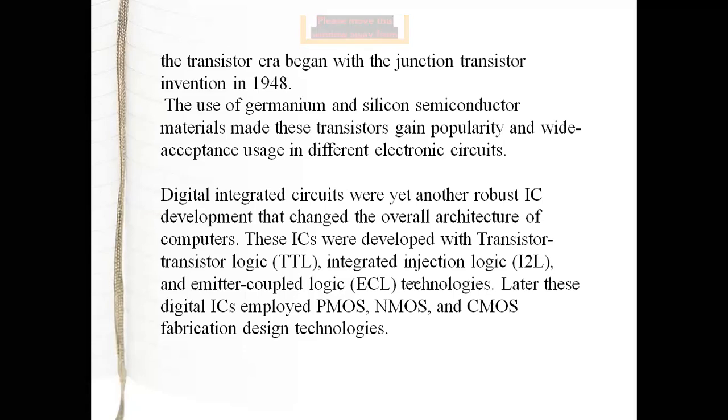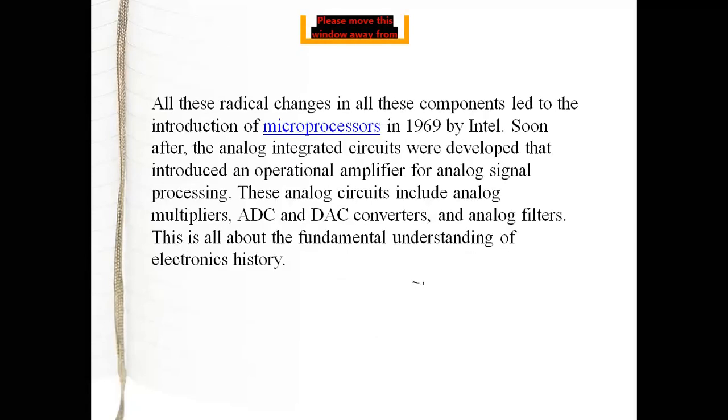So after analog circuits, the evolution of electronics moved towards the digital side, that is, digital integrated circuits. Then after that, when digital circuits got developed, scientists next developed the microprocessor and microcontroller.